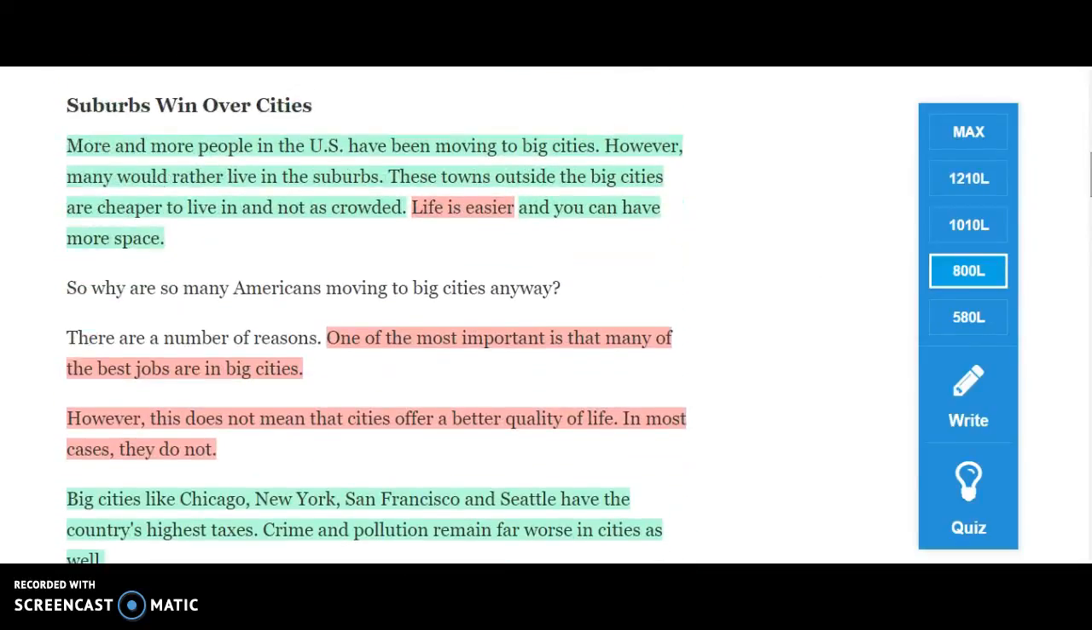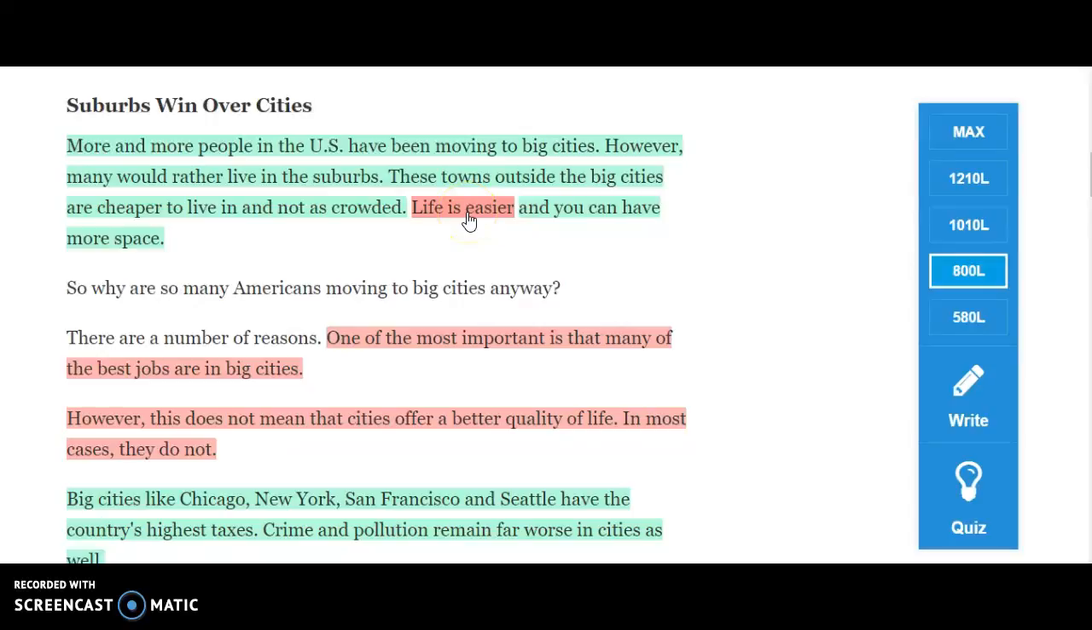Suburbs win over cities. It says that more and more people in the US have been moving to big cities. We could use census data to prove that more people are moving into suburbs than big cities. It says, however, many people would rather live in the suburbs. We could prove this with a poll. It says, these towns outside the big cities are cheaper to live in and not as crowded. We could prove that with demographic data. But then it says life is easier.